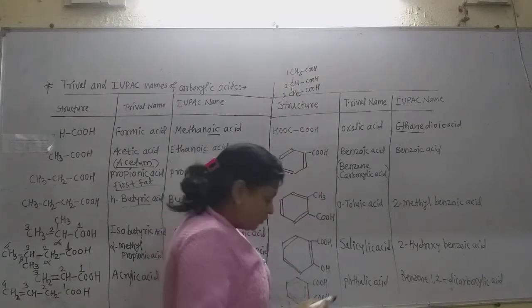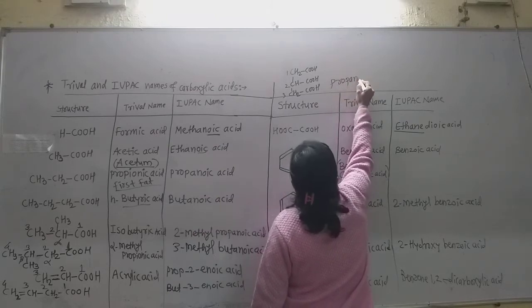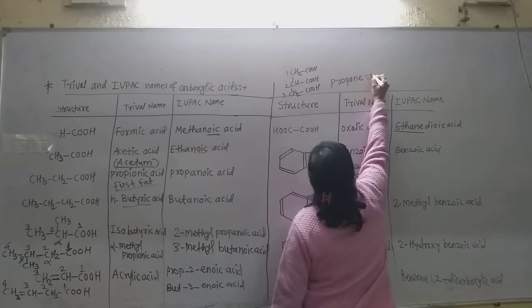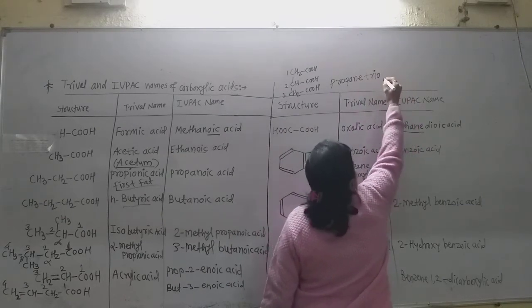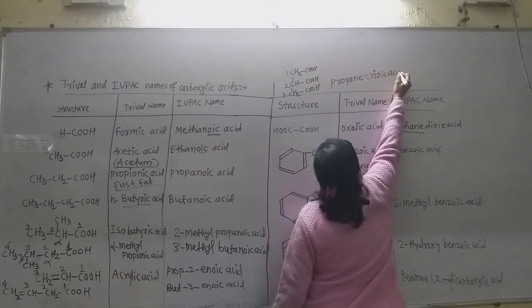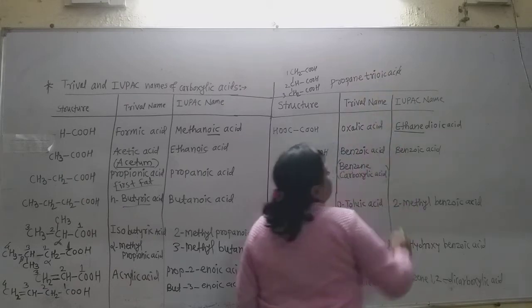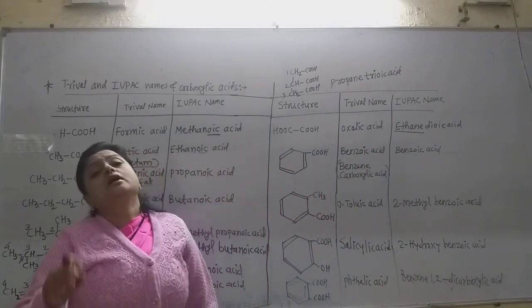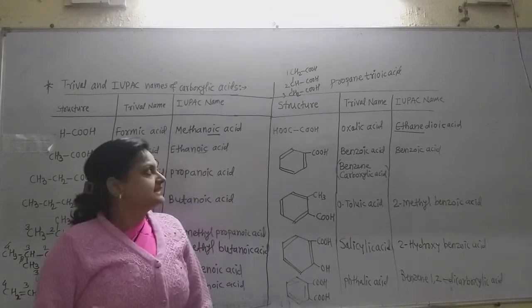So the parent alkane is propane, and there are 3 COOH groups, so it is the trioic acid. Remember that. Now this is propanetrioic acid. In this way the IUPAC names are given for acids containing more than 1 carboxylic acid group.